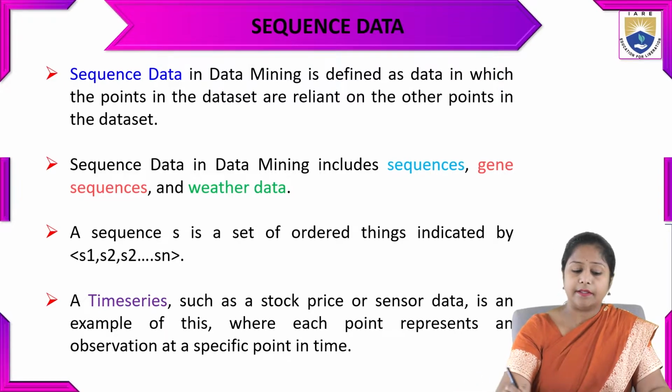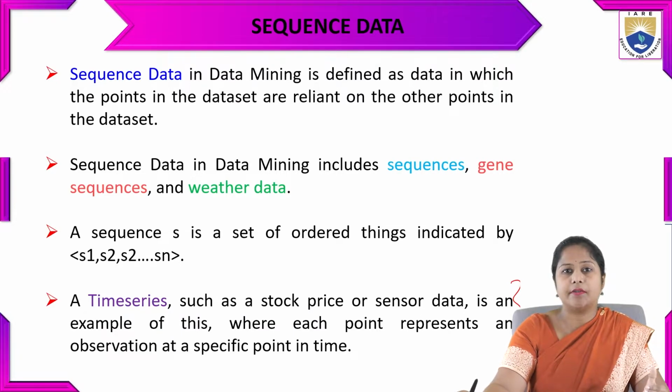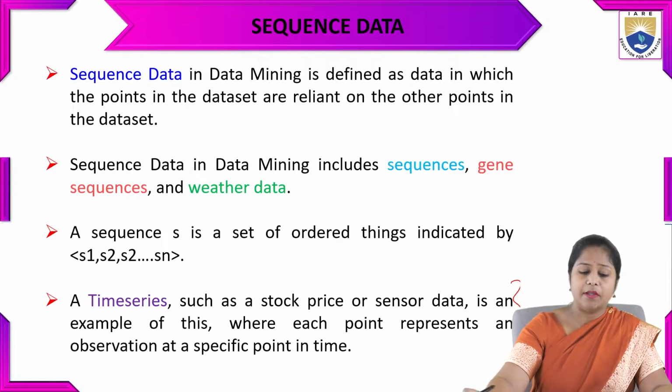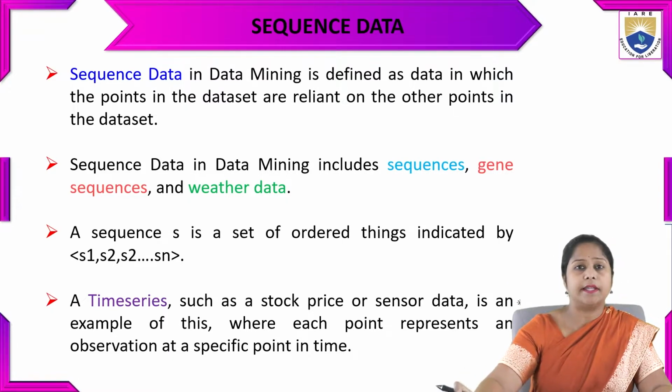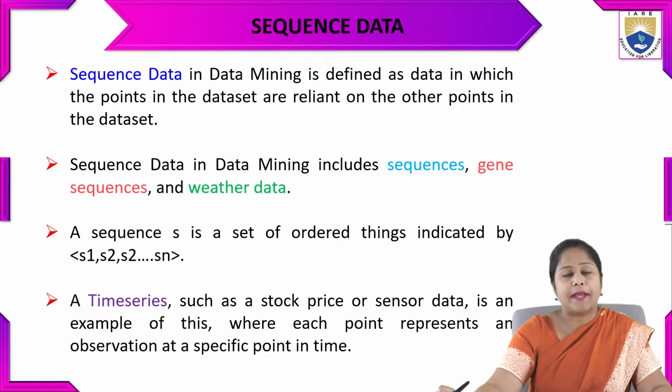That can also be sequence data, since it follows a time sequence. Each point in it represents an observation at a specific point in time, right?